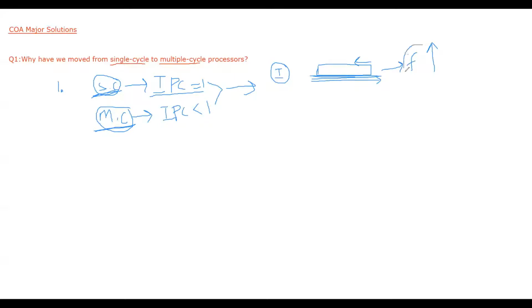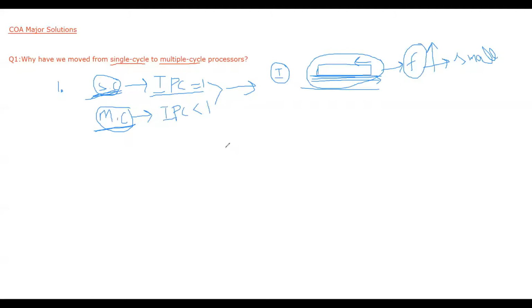So the frequency remains almost constant in single cycle processors, and this frequency is very small. The cycle should be large enough so that the slowest instruction is completed in that particular cycle.